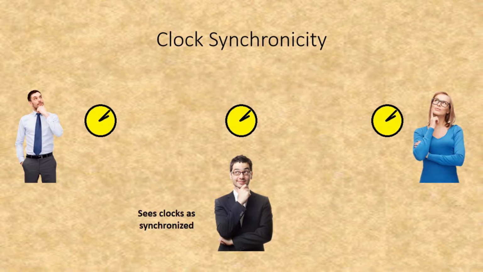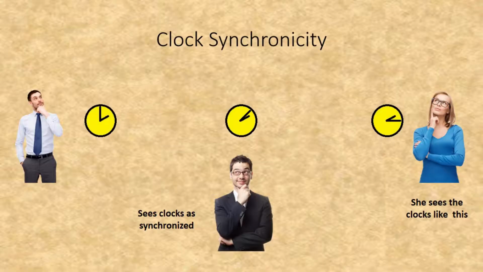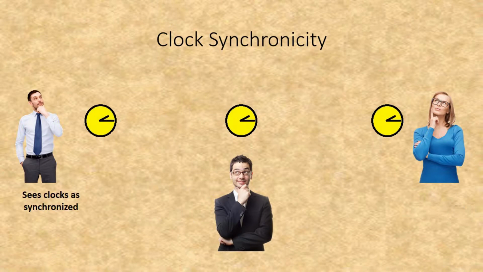If the guy in the middle sees the three clocks as synchronized, then the guy on the left sees them out of sync with the other two behind his, and the one on the right further behind his than the one in the center. The woman on the right sees the clocks as out of sync, seeing the other two clocks as behind hers, with the one on the left being further behind hers than the one in the center. If the guy on the left sees all three clocks as synchronized, then the guy in the center will see both of the other clocks behind his, with the one on the right behind the one on the left.